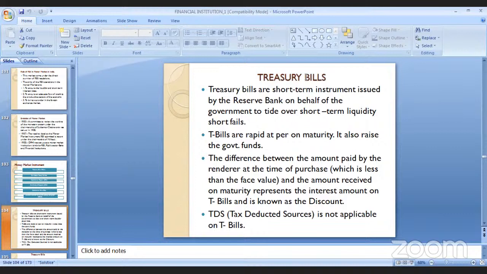So with T-bills, the difference between the amount paid by the lender at the time of purchase, which is less than the face value, and the amount received on maturity, is the interest amount of the T-bill, known as the discount. Simply, the point to understand is negotiability on face values. So treasury bills come with negotiation.